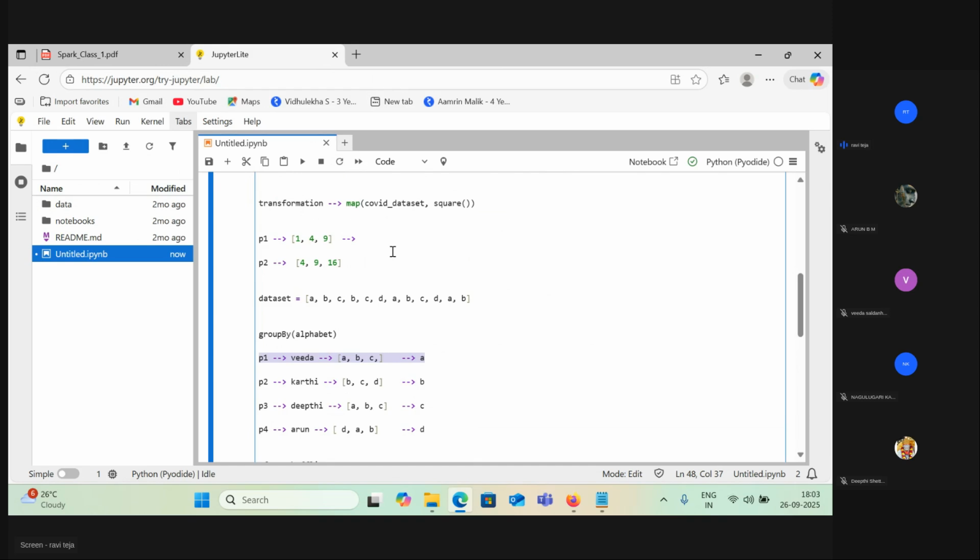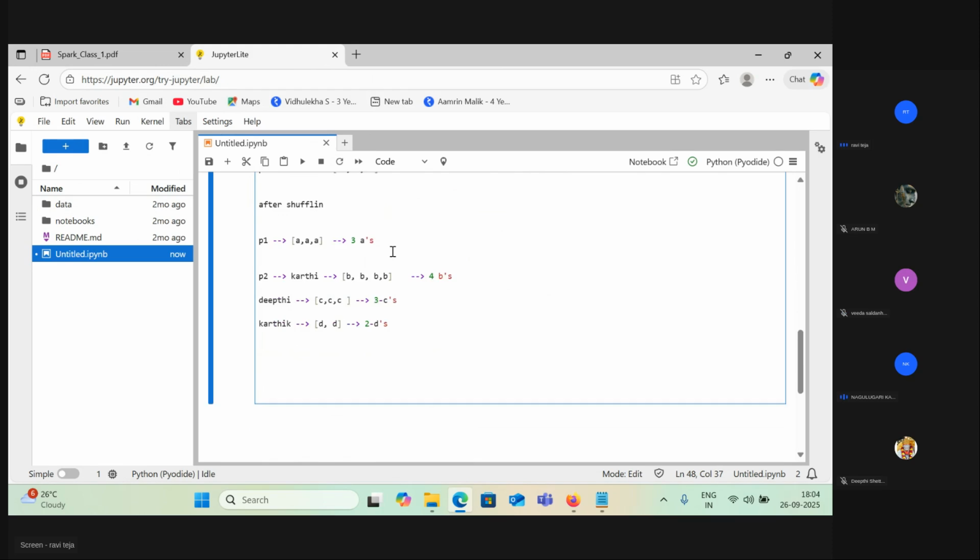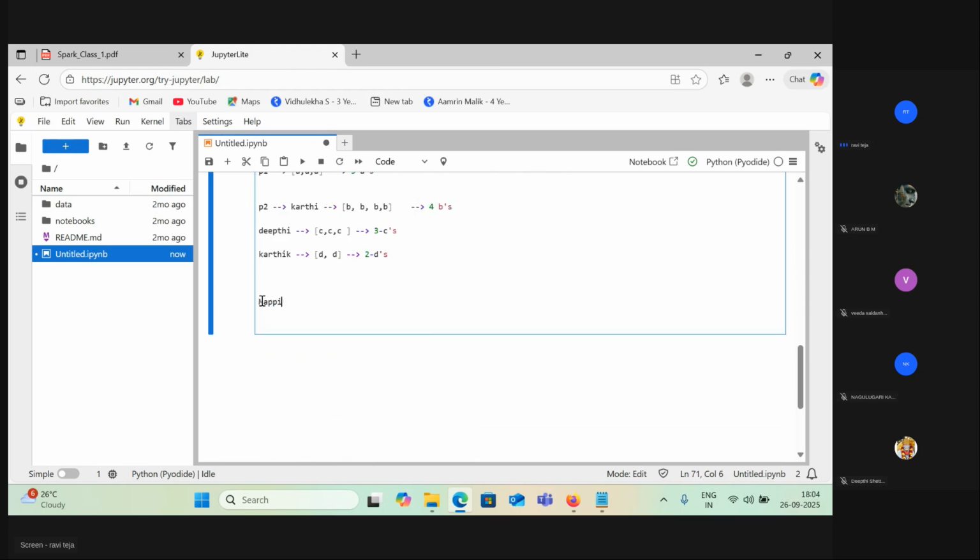Out of these two transformations we did here, one is group by, one is mapping. Mapping is transformation one, and the second one is group by.